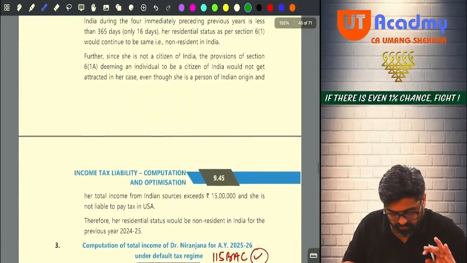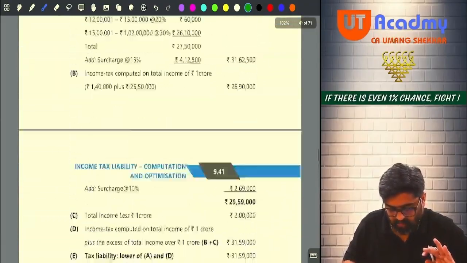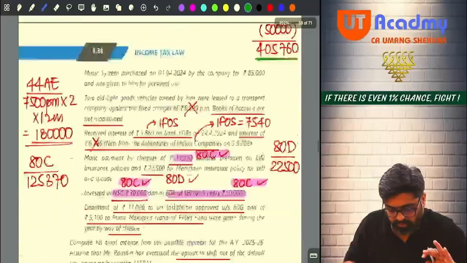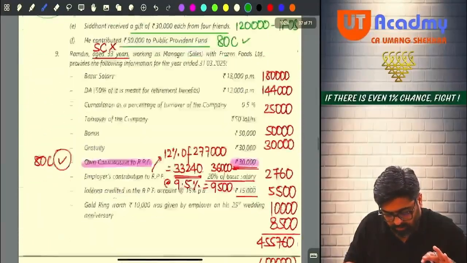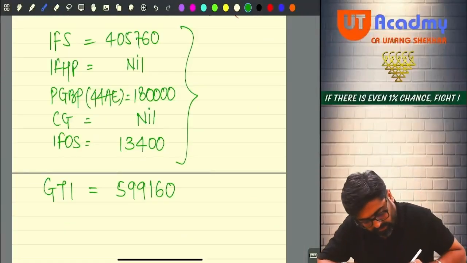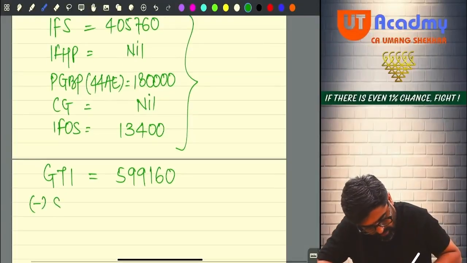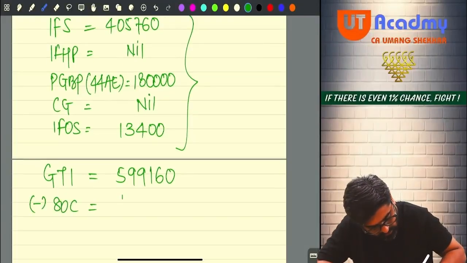Now pay attention. Out of your GTI, are you going to get chapter 6A deductions? Yes, absolutely I am going to get, sir. So 80C, how much you are going to get?